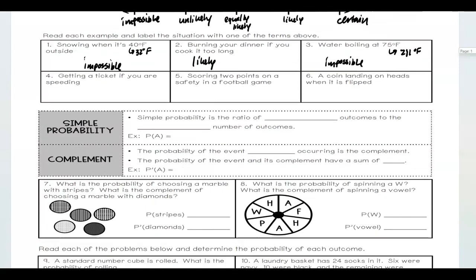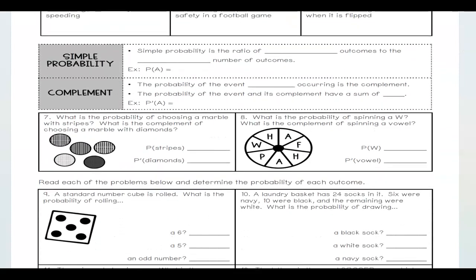For simple probability, how do we even find out the probability of something? It's just the ratio of desired outcomes, what you want to have happen, to the total number of outcomes. It is labeled as P of what you want, so in this case, P of A, the probability of A. The complement of an event is the probability of the event not occurring.